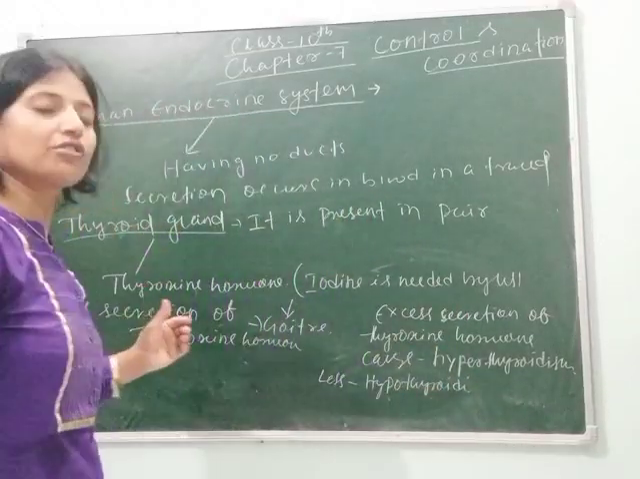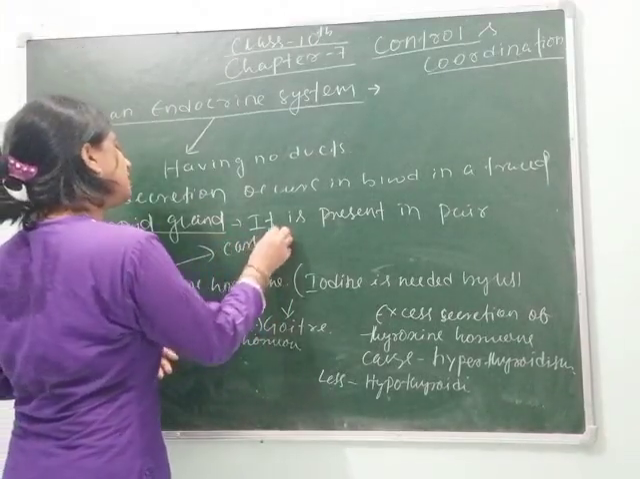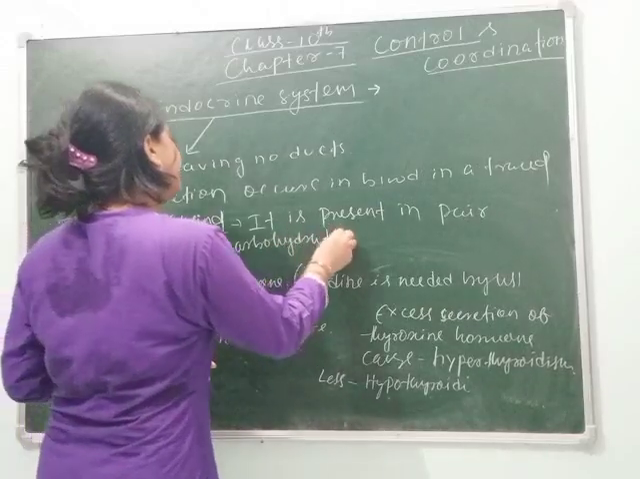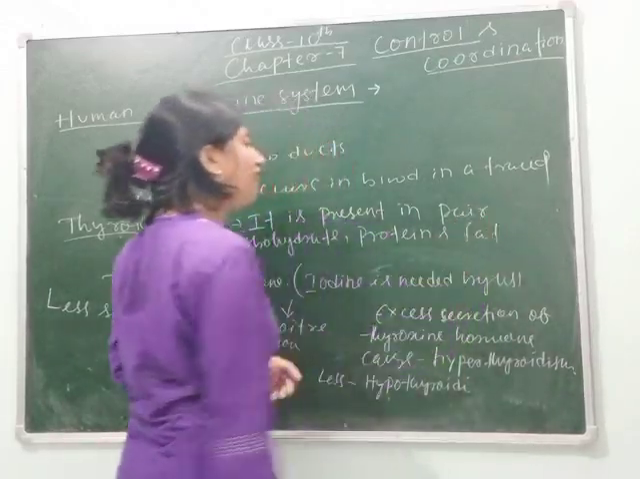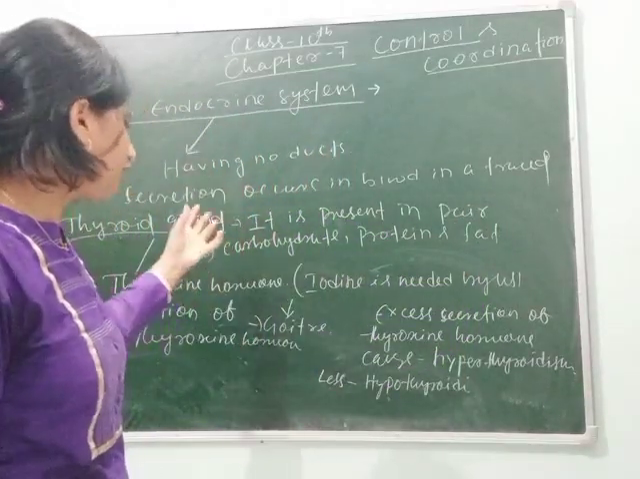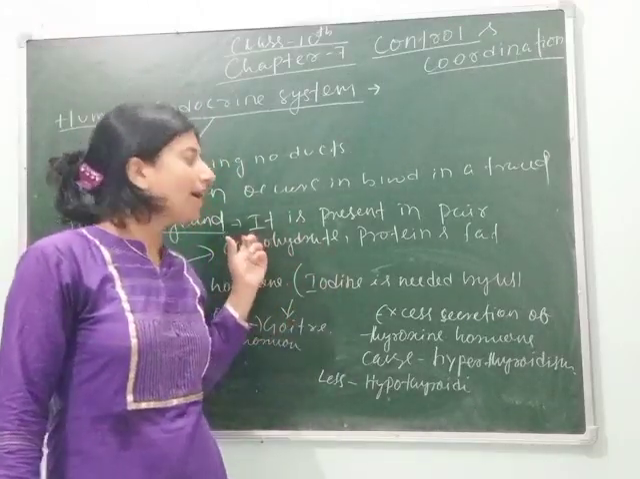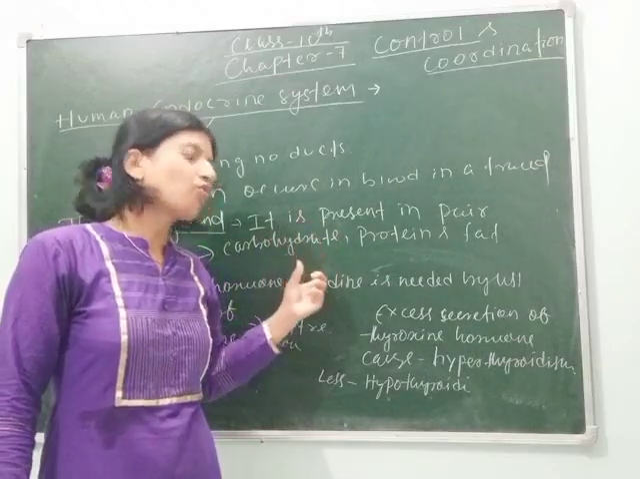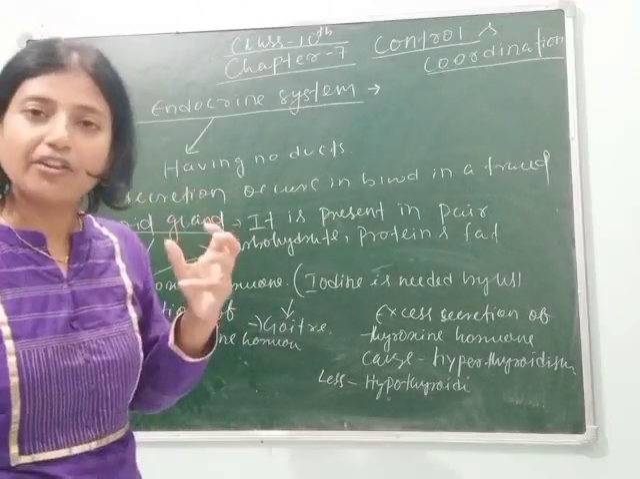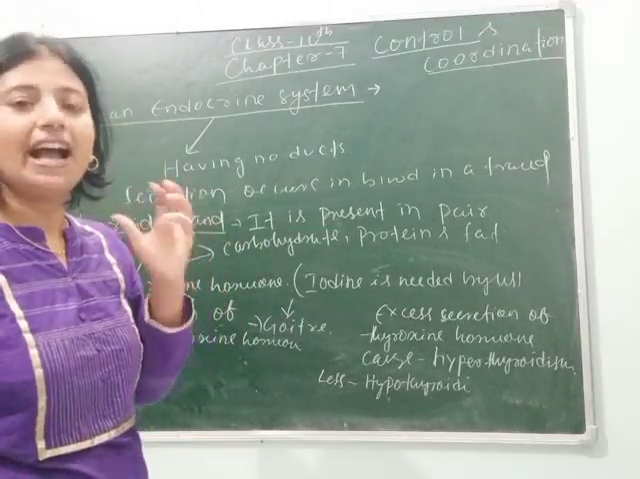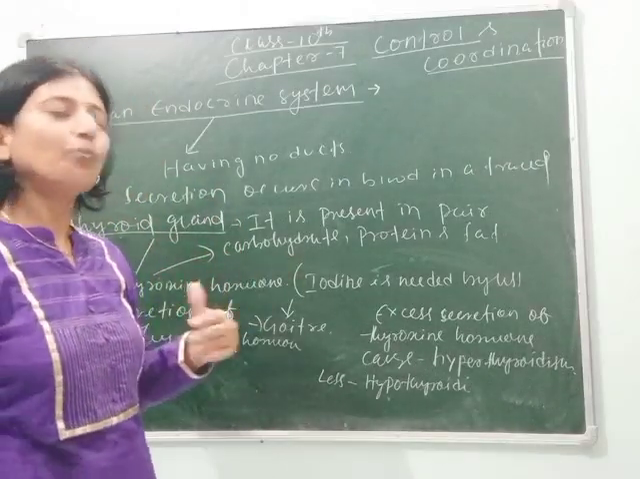The main function of thyroxine hormone is to help in the metabolism of carbohydrate, protein and fat. It means if we have less secretion of thyroxine hormone, then we may show less metabolism of carbohydrates, protein and fat. Also we show some diseases like goiter. So to have proper secretion of thyroxine hormone, the person should take iodine in his diet in an appropriate amount, not excess and not less.